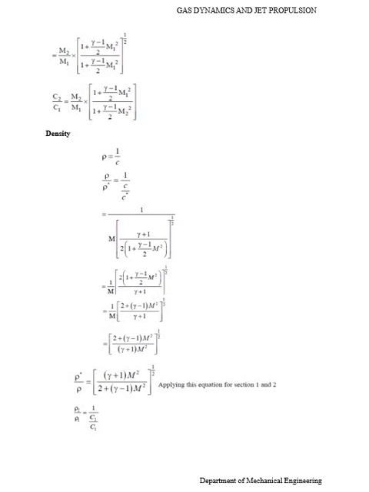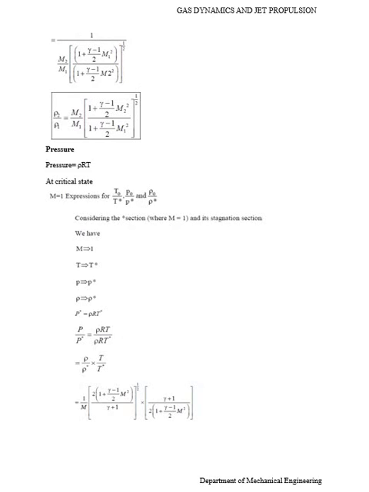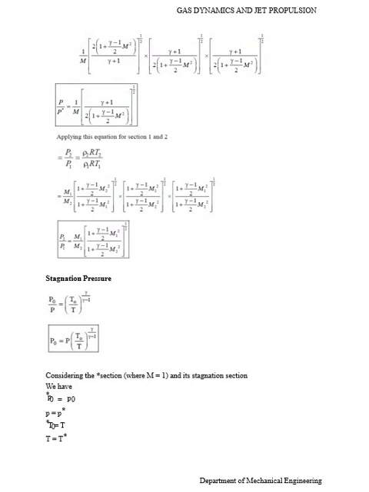Then the density equation. Similarly, these are the derivations. Then finally we find rho 2 divided by rho 1 is equal to 1 by C2 divided by C1. Similarly, the pressure equations also: P2 divided by P1 equal to M1 divided by M2 into ((1 plus (gamma minus 1) divided by 2 M2 square) divided by (1 plus (gamma minus 1) divided by 2 M1 square)) whole power 1 by 2.